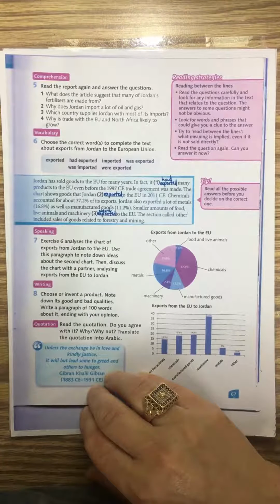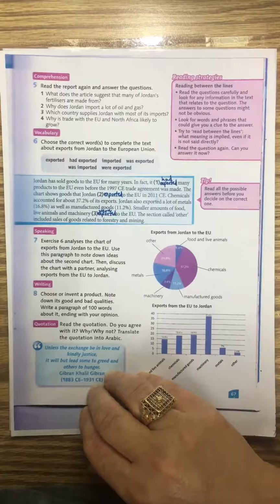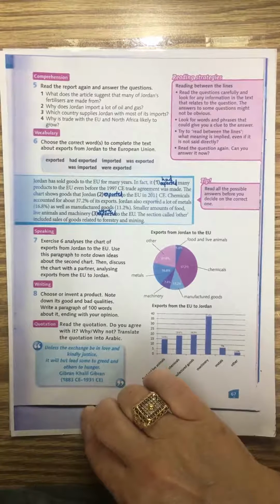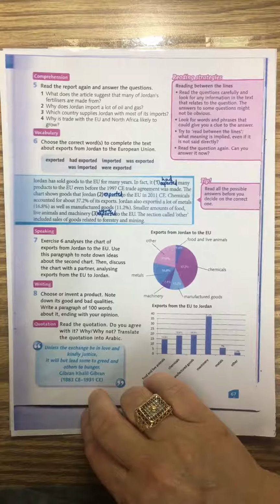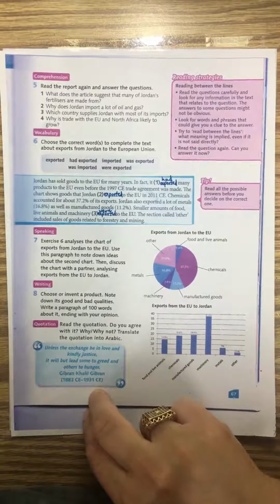Chemicals accounted for about 37.2% of its exports. Jordan also exported a lot of metals 16.8% as well as manufactured goods 11.2%. Smaller amounts of food, live animals الحيوانات الحية and machinery والمكائن أو الآليات were exported to the EU.